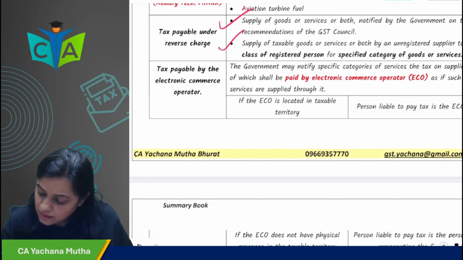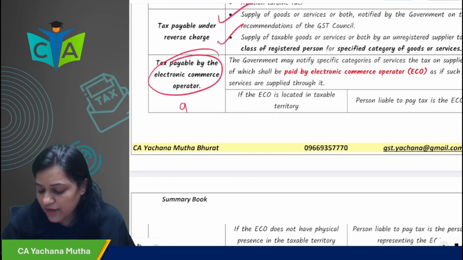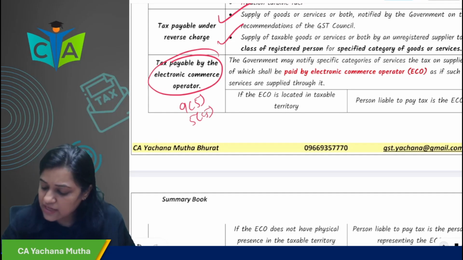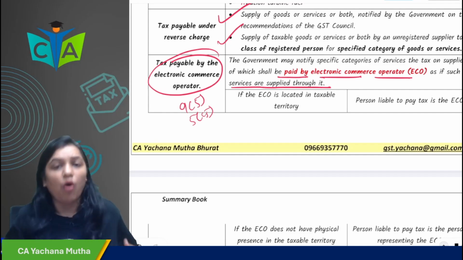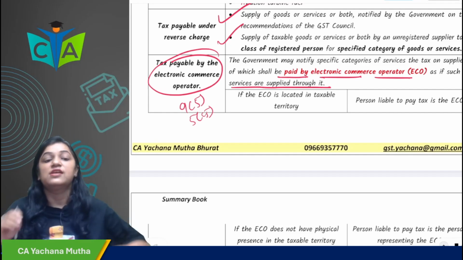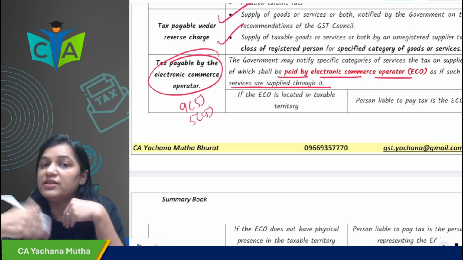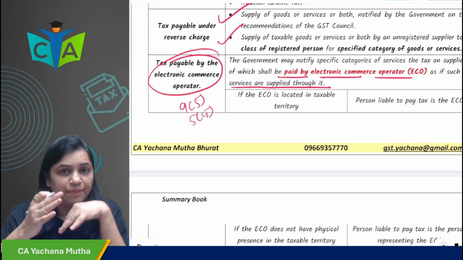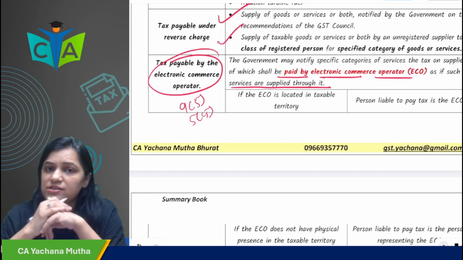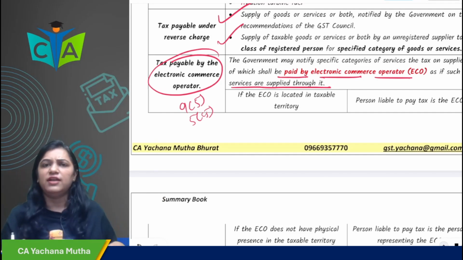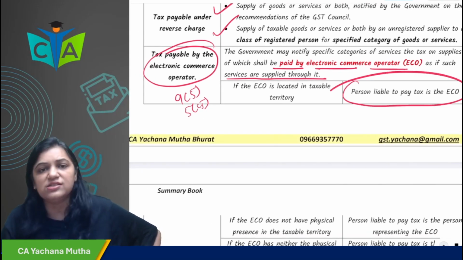And then last, ECO. What does 9.5 or 5.5 say? It says the tax would be paid by ECO if services are supplied through it. All services? No. Notified services. If notified services are supplied through ECO, then tax will be discharged by ECO. Now, if ECO is located in the taxable territory, ECO is in India, no problem at all, ma'am. The person liable to pay tax is ECO only.